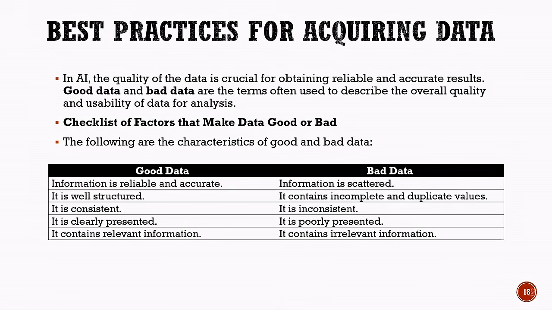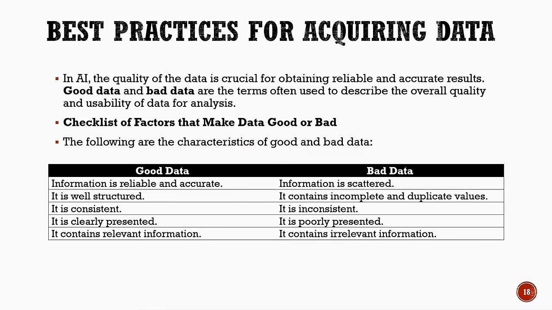Now, let us understand the best practices for acquiring data. In artificial intelligence, the quality of data is crucial for obtaining reliable and accurate results. The terms good data and bad data are often used to describe the overall quality and usability of data for analysis. Let us look at some characteristics that help us identify good and bad data. Good data contains information that is reliable and accurate. It is well structured, consistent, clearly presented, and contains relevant information.